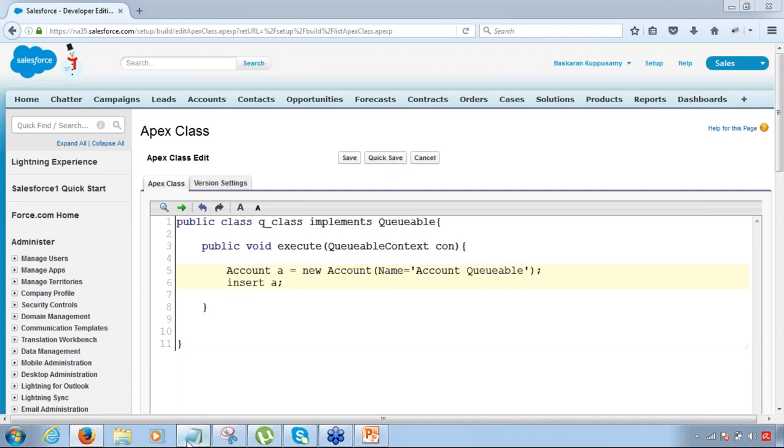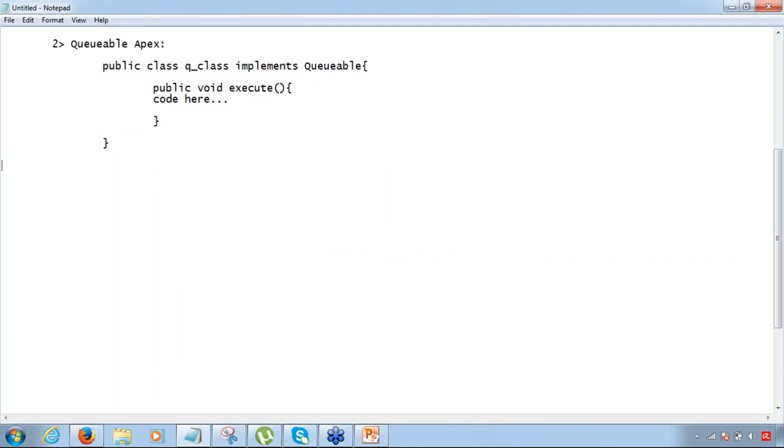To put it in the job queue, you can use a predefined method which is called system.enqueueJob. Here you can put new queue class. So there is a method called system.enqueueJob which can be used for putting any queueable Apex class into the job queue.